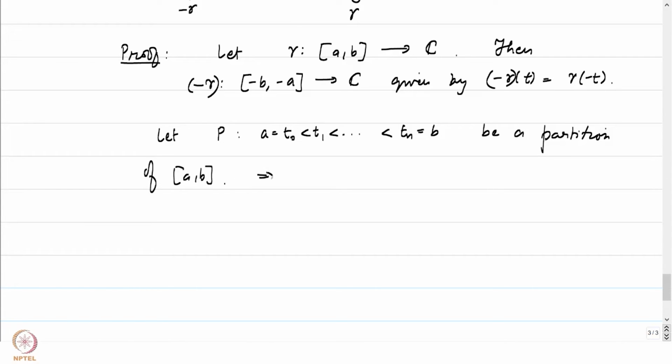This gives P prime, a partition given by minus b equal to S0 less than up to Sn equal to minus a, where Sj is equal to minus of T n minus j. So immediately we have one such partition.